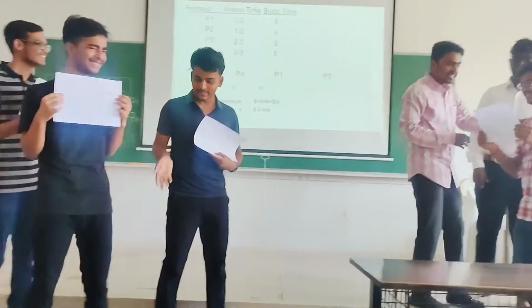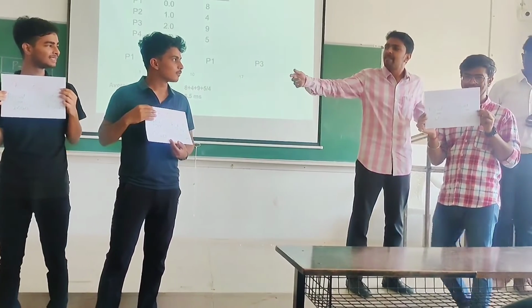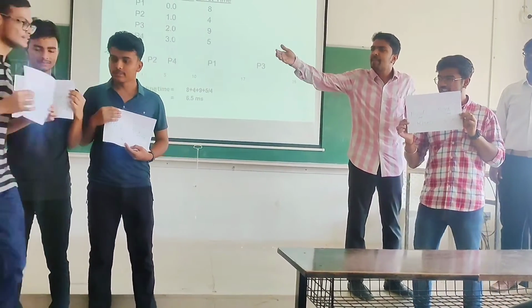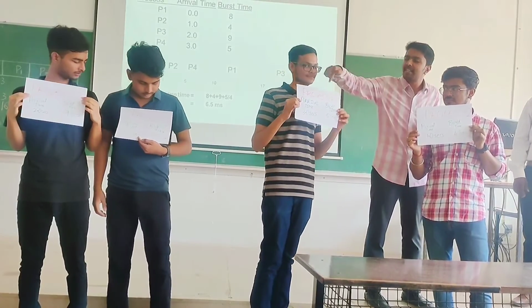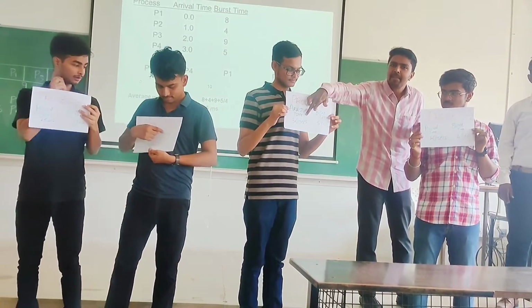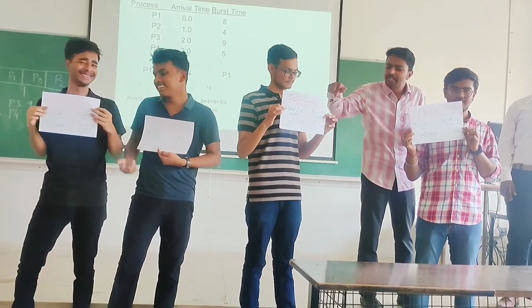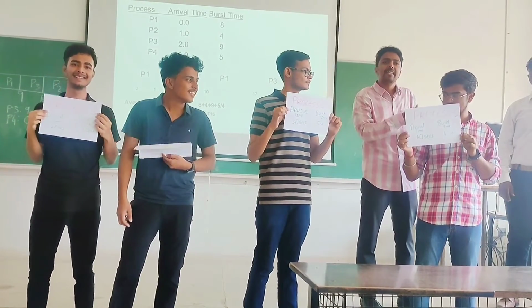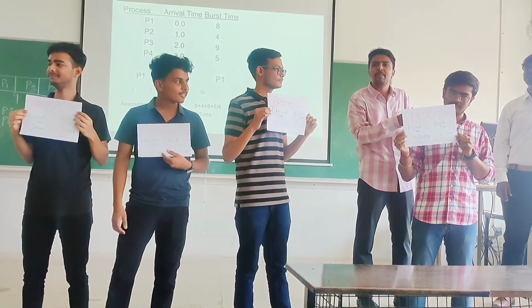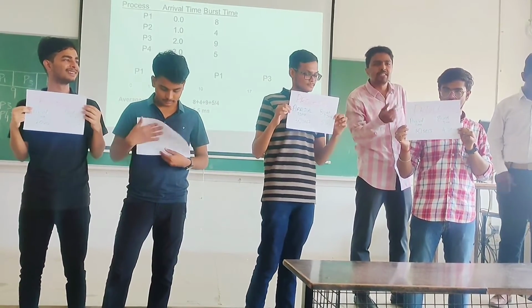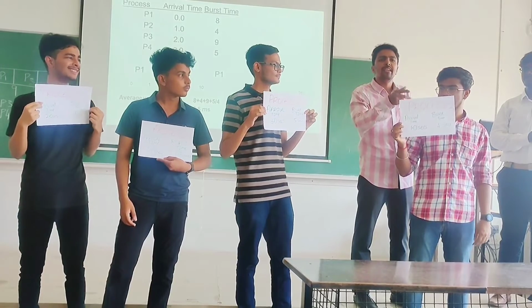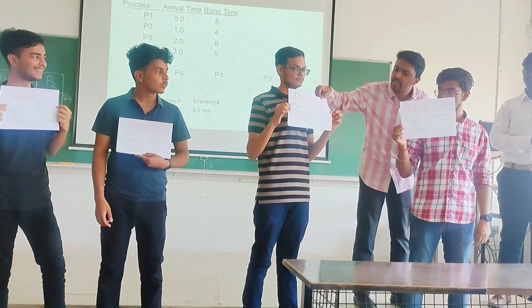Now we are in time 3, counting 0, 1, 2, 3. Another process comes at arrival time 3. Now for this, what's the burst time? 5 seconds. This process has already executed 2 seconds. What's the remaining time? 2. The remaining time is 2, and the new one is actually 5.